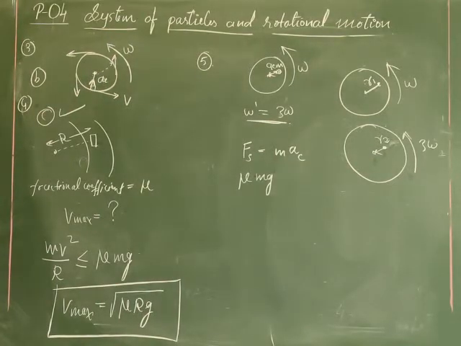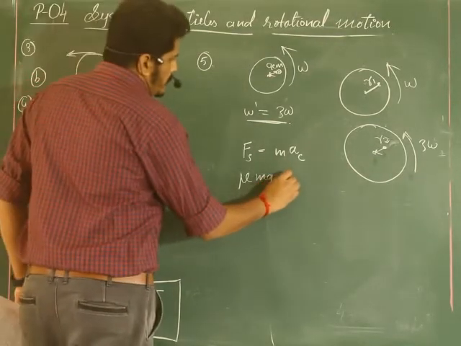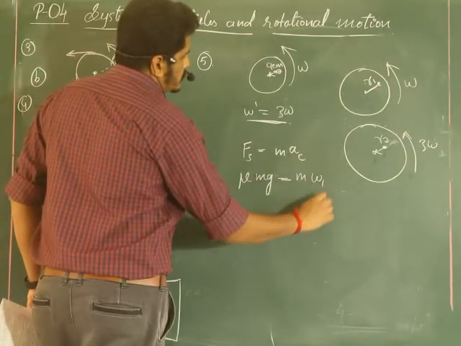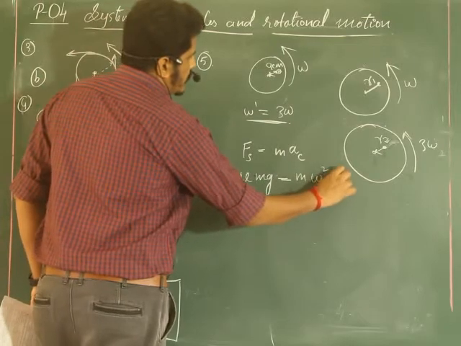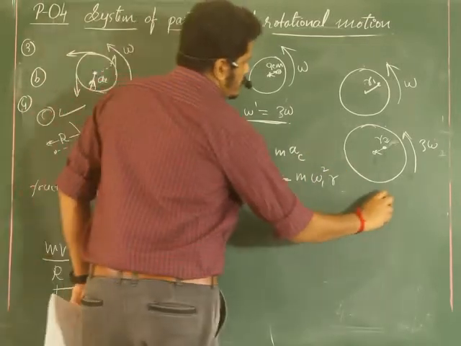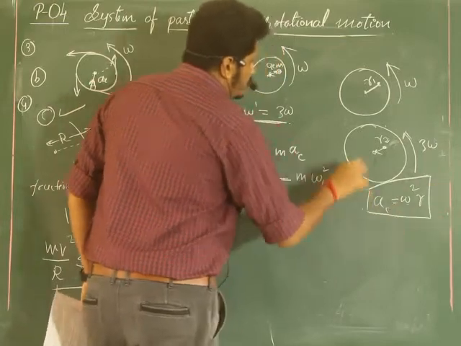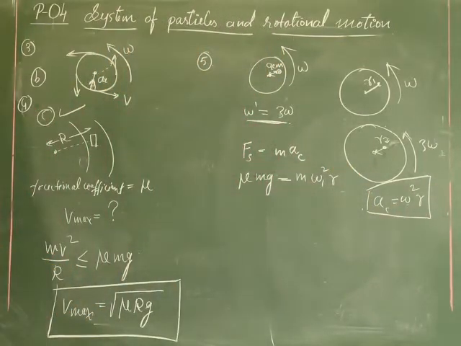Okay. Next, m omega square r, correct? Do you know this formula? Centripetal acceleration is also written as omega square r, equivalent to the square of angular velocity times the radius. Now they are telling that the coin is made to rotate.